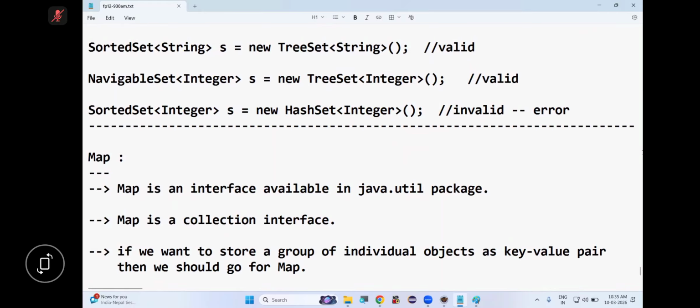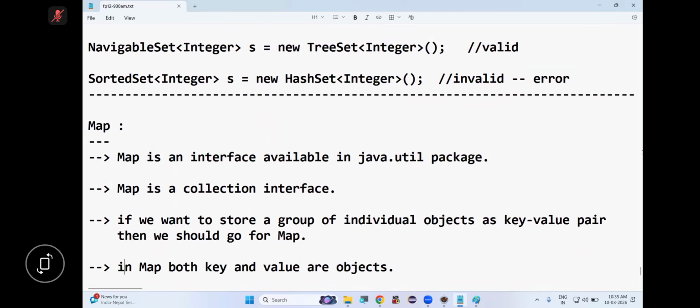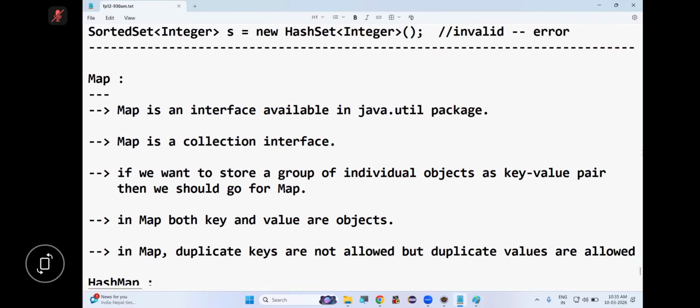So here in map, both key and value are objects. Key is an object, value is also an object. Tell me, are duplicate keys allowed? Duplicate keys are not allowed, but are duplicate values allowed or not allowed? Duplicate values are allowed. Are you following or not?